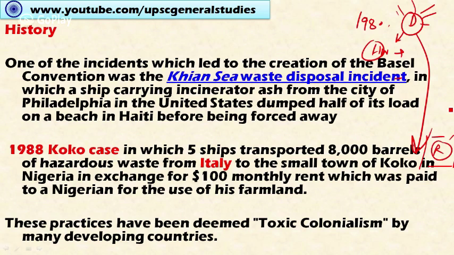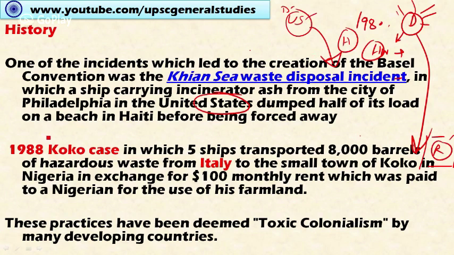Two incidents led to the convention. One is the Khian Sea waste disposal incident. In this incident, a ship carrying incinerator ash from the city of Philadelphia in the US dumped half of its load on a beach in Haiti before being forced away. Here, a ship carrying ash from the United States, a developed country, dumped the waste on the sea coast of Haiti, a least developed country. So it shows the hegemony of the United States, where they dump their waste in the least developed countries.